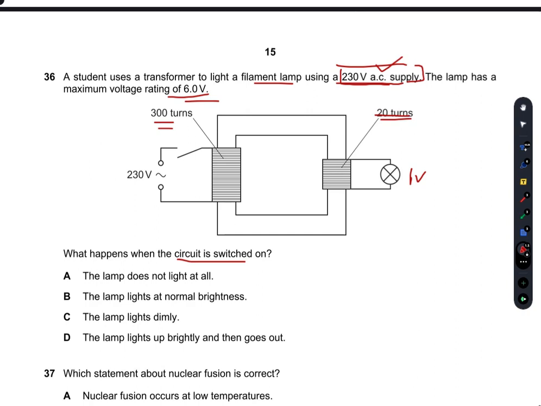So this side will have a much greater voltage. This is a step up transformer, whereas this lamp has a rating of only 6 volts. So as soon as the current is switched on, the lamp lights up brightly, and then it fuses and blows up. So D is the right option.